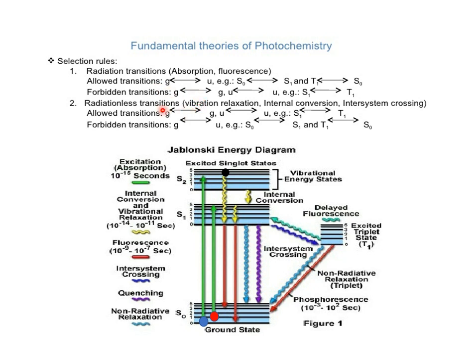Photophysical processes are either radiationless transitions or radiative transitions. Radiative transitions means they will emit radiation, whereas radiationless transitions indicate that during these transitions there won't be any emission of radiation. So this is the diagram. Here, how many radiationless transitions are there? Vibrational relaxation, internal conversion, and intersystem crossing. But radiative transitions are absorption, fluorescence, and even phosphorescence. So this is a simple diagram which gives us information about photophysical processes.